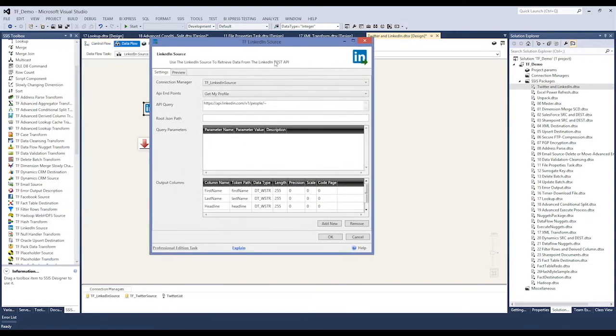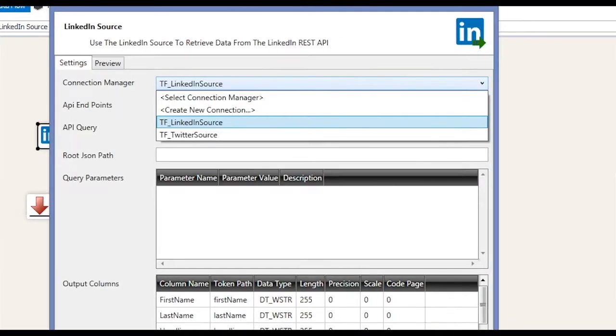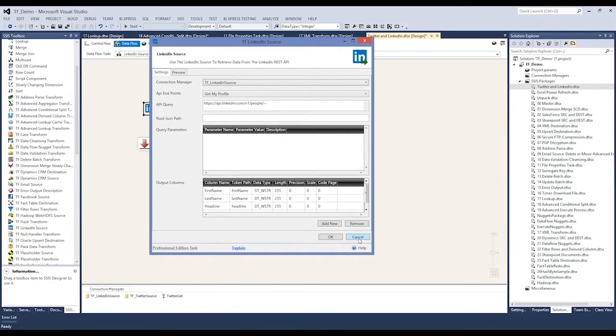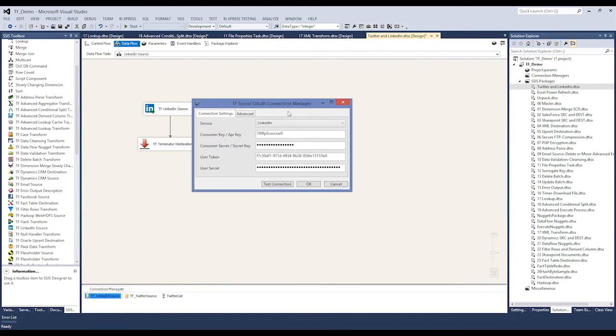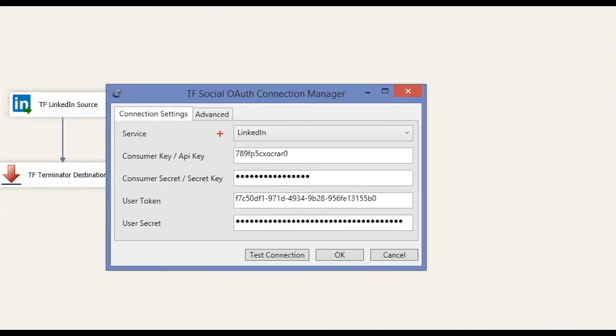When using this component, first off, you just want to create a connection manager. And when creating the connection manager, first select LinkedIn as a service. Then provide the consumer key, the consumer secret, the user token, and the user secret. All of the API keys and tokens can be acquired at developer.linkedin.com.